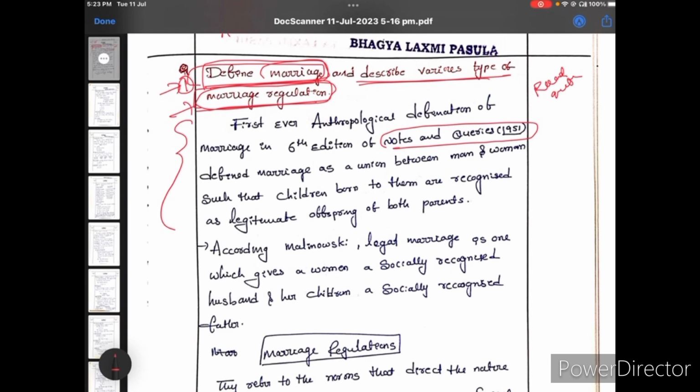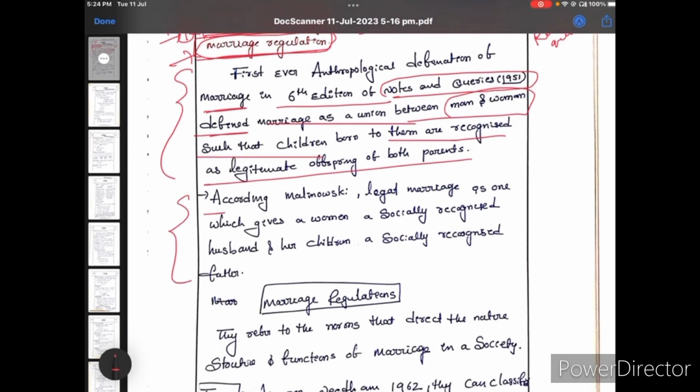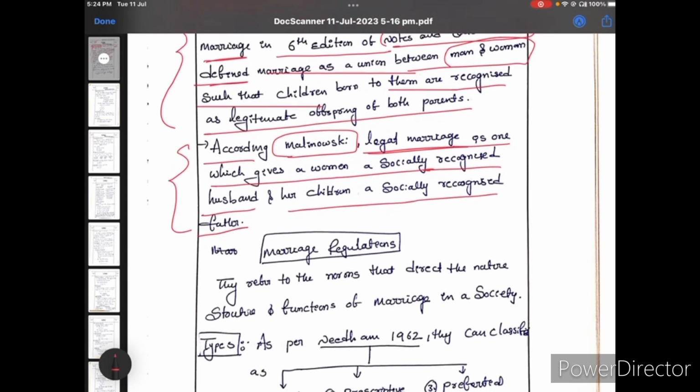The first ever anthropological definition of marriage, in the 6th edition of Notes and Queries, 1951, defined marriage as a union between men and women such that the children born to them are recognized as legitimate offspring of both parents. And one more definition, according to Malinowski, legal marriage is one which gives a woman a socially recognized husband and her children a socially recognized father. You can write any anthropologist's definition here.